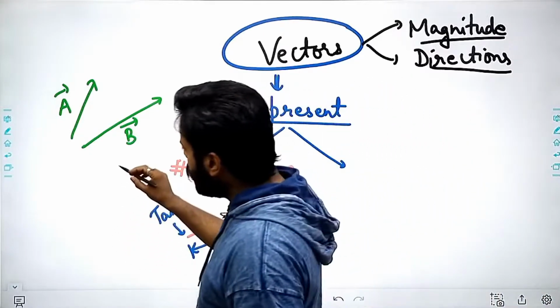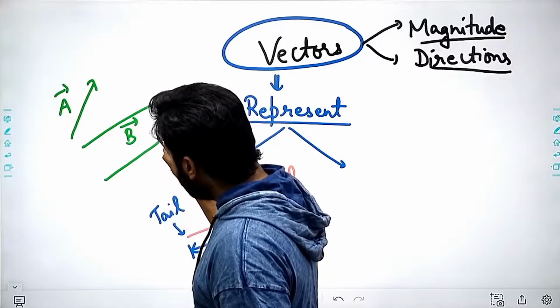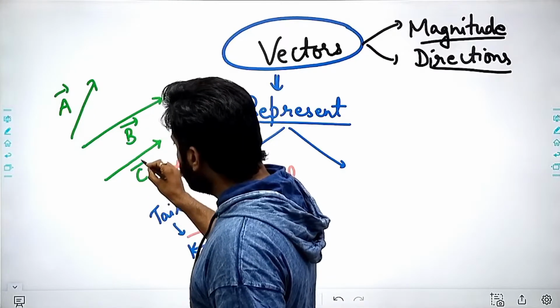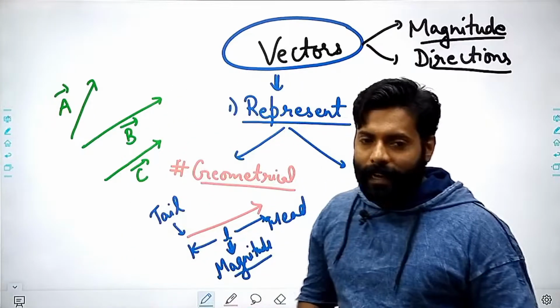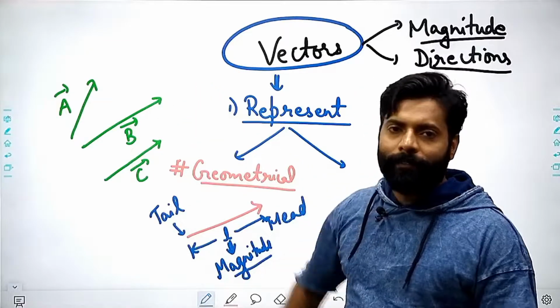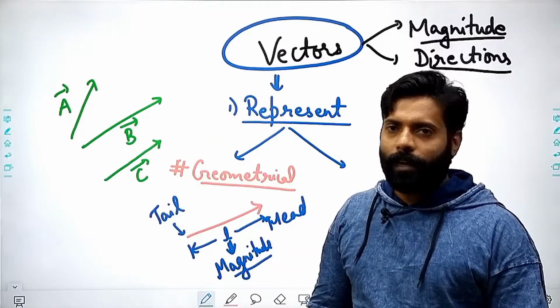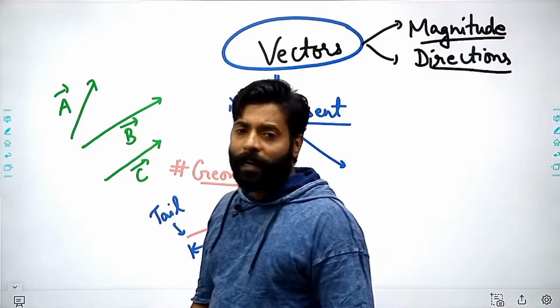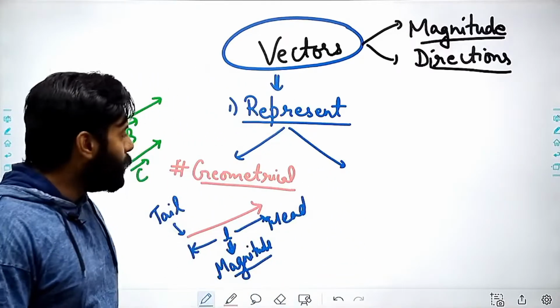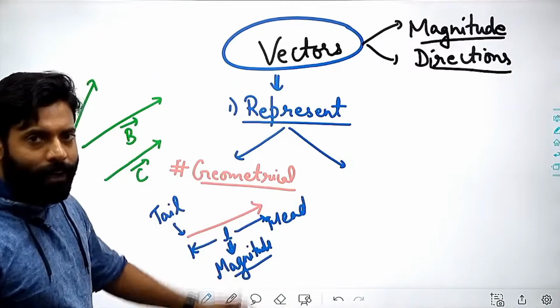What if I have to draw another vector, C vector? This C vector has the same direction as the B vector, but the magnitude is different, right? I hope that you are getting that. So this is how we will represent vectors in geometrical form.